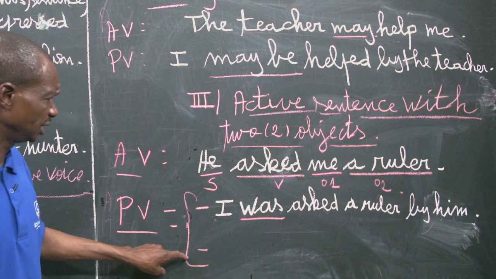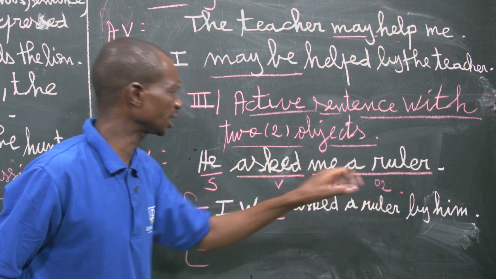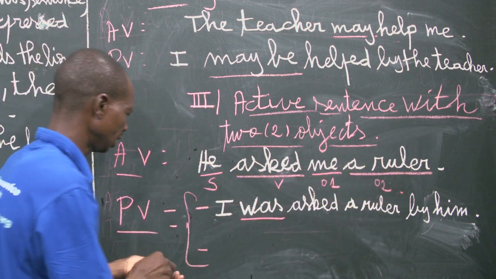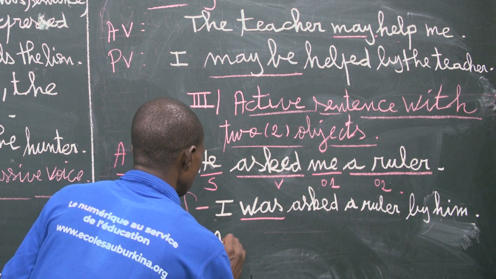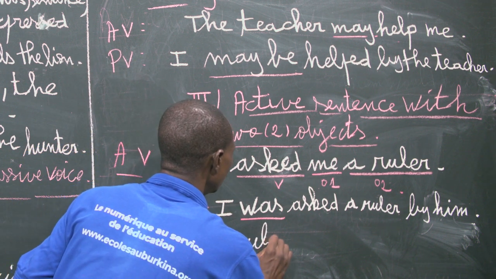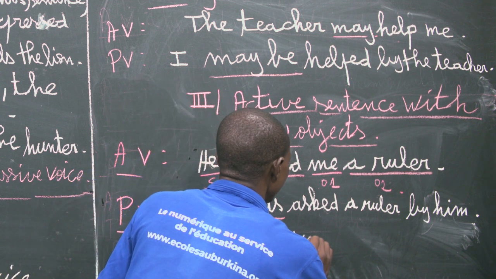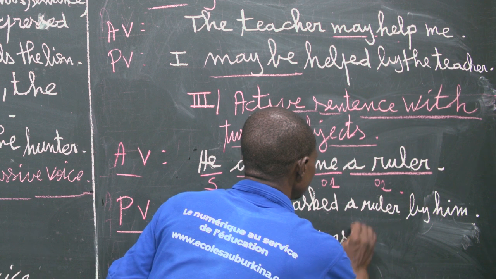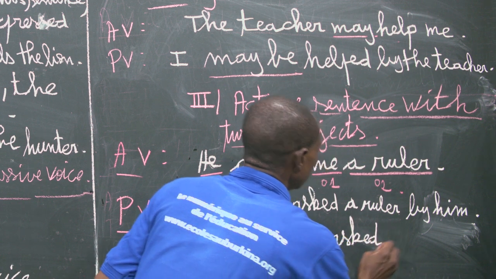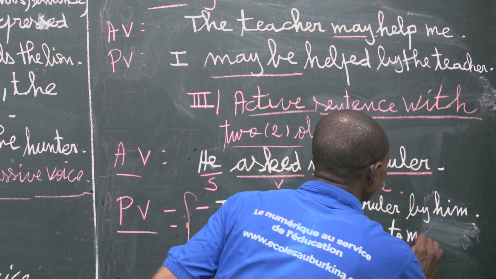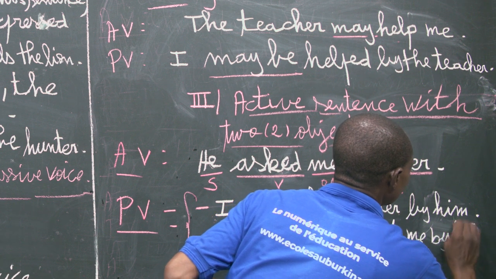The second possibility, we can use the second object. In case we use the second object, it is a ruler. Then a ruler was asked to me by him.